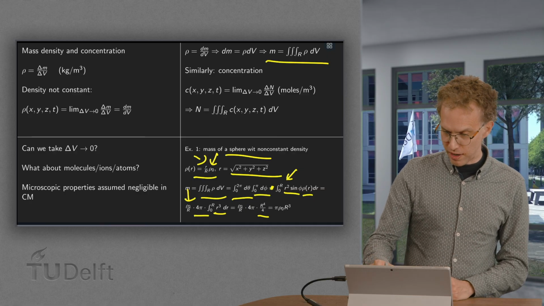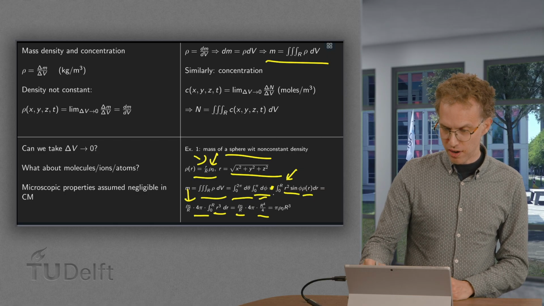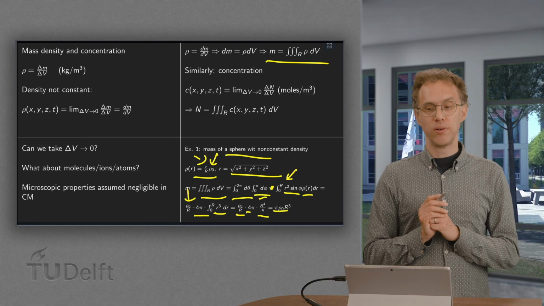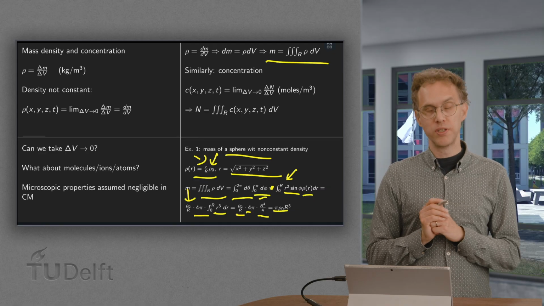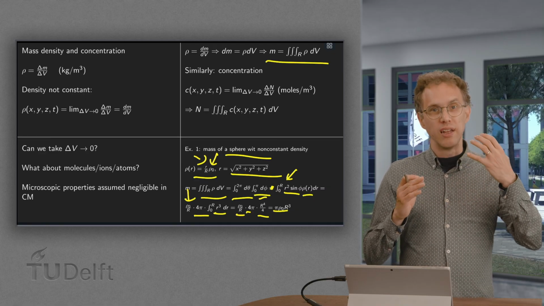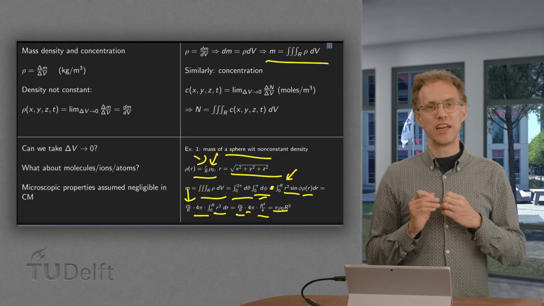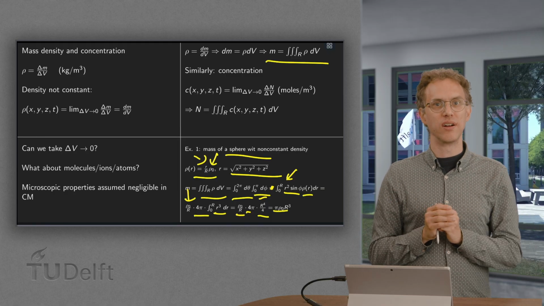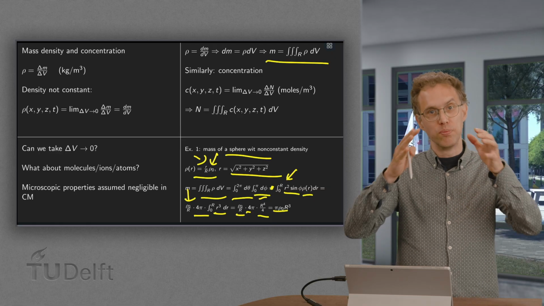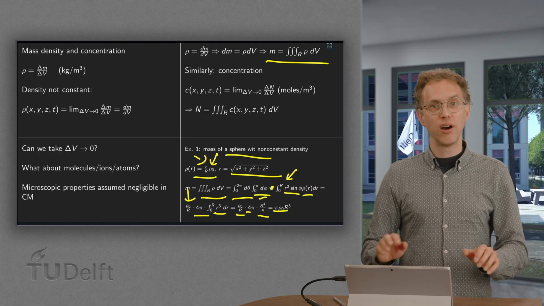And we can simplify a bit, cancel out the factors of R here, and cancel out factors of 4 to get pi times rho 0 times R cubed. So there we have the mass of our sphere. Well, the essence of the example is that once you have your local density, you can compute masses by integrating over the region.